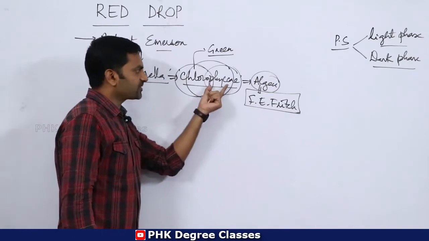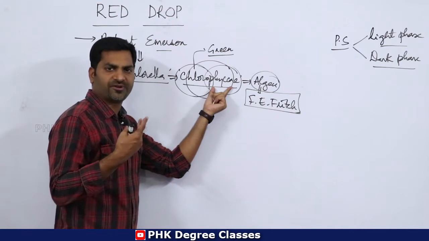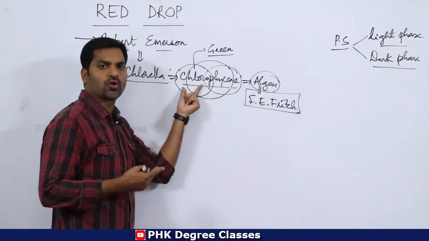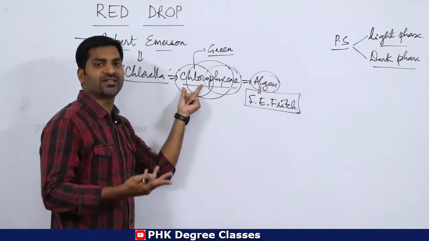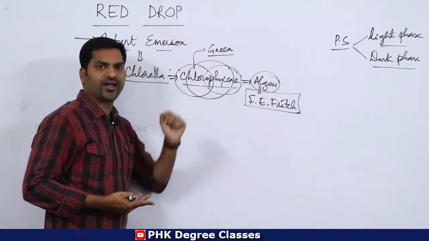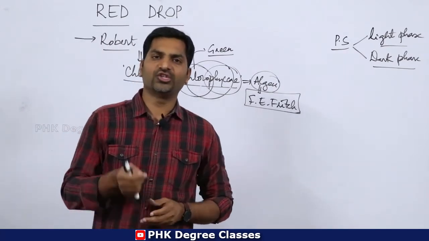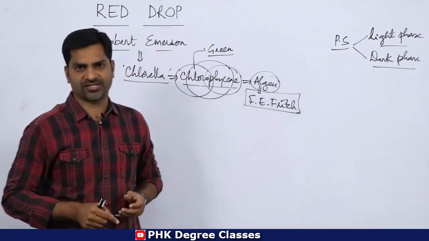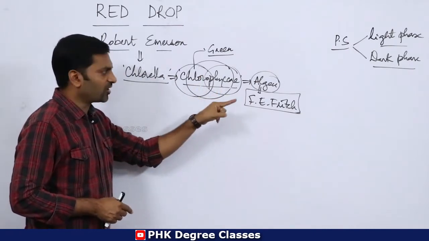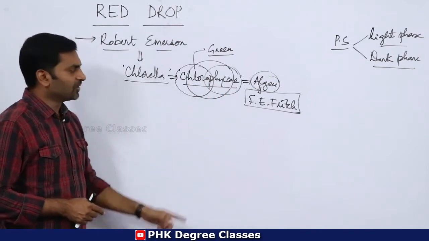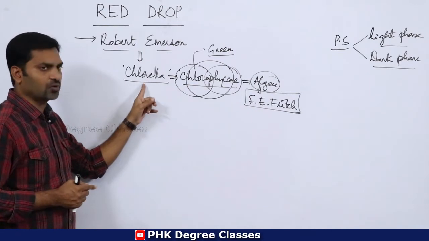Whenever you read the term chloro, it indicates green color. Hence the leaves are green due to having chlorophyll pigments. Clear? So in this category we have one of the examples of chlorophyceae, that is chlorella.